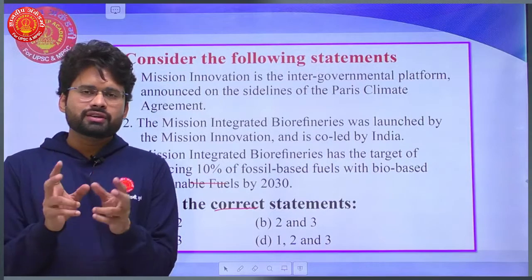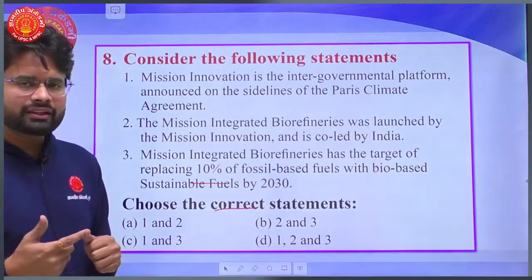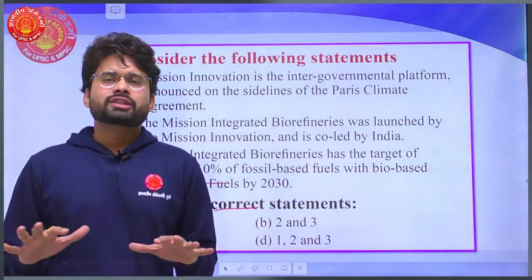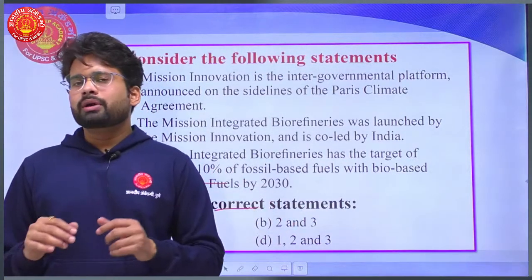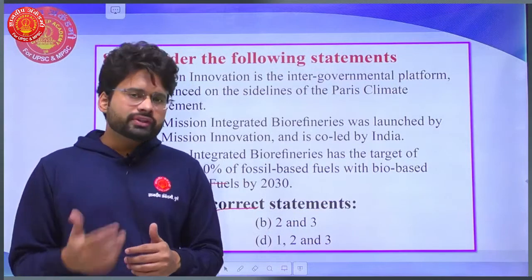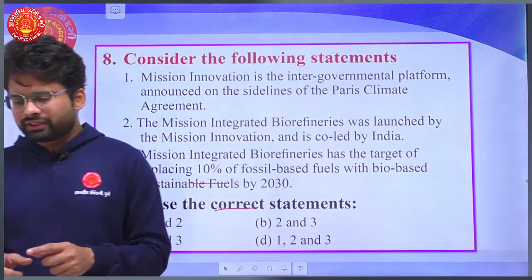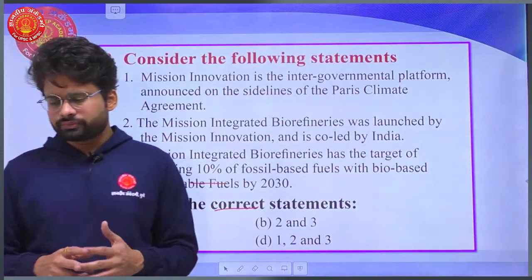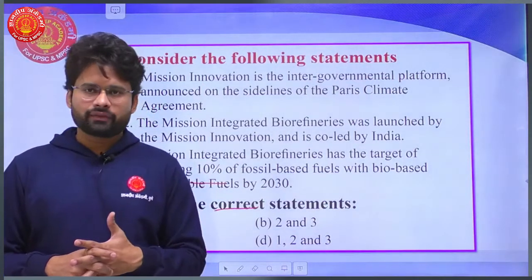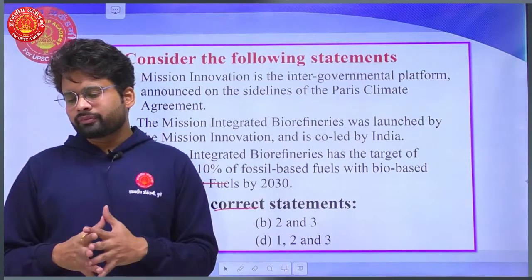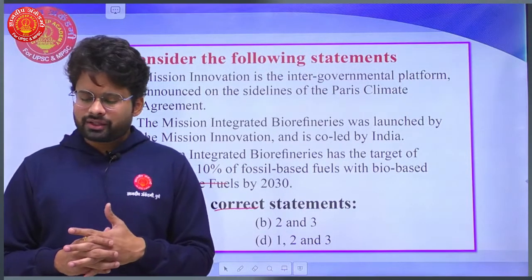Second, Mission Integrated Biorefineries. Okay, so the keyword is biorefinery. What do you mean by refinery? Just deriving the various fuels separately, let's say diesel, petrol and all. But what is a biorefinery? The biofuels are treated in these biorefineries. The Mission Integrated Biorefineries was launched by Mission Innovation and co-led by India. Very important institution, again a proud moment for India on the global scale. This statement is also right.